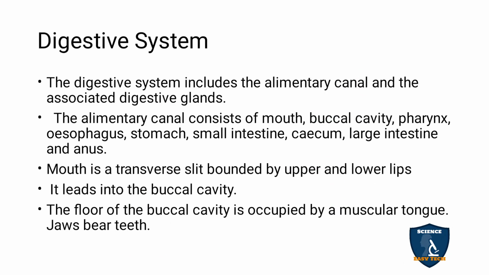Inside the alimentary canal some juices are secreted, and those juices are secreted by the glands called digestive glands. The alimentary canal consists of mouth, buccal cavity, pharynx, esophagus, stomach, small intestine, cecum, large intestine and anus.